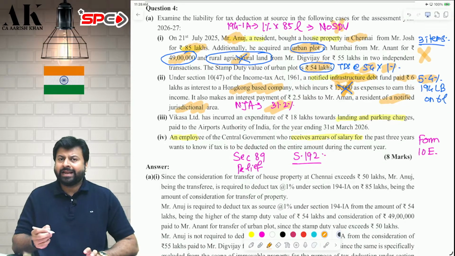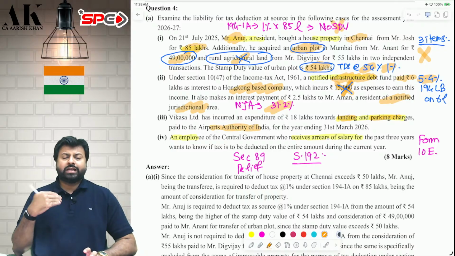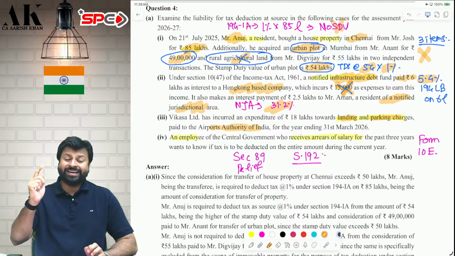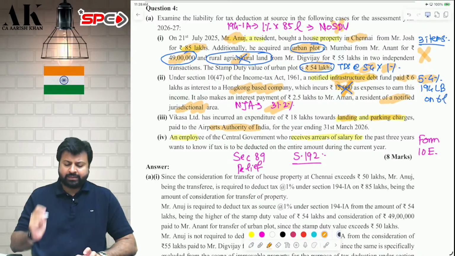Next one, an airline company is paying landing and parking charges to the Airport Authority of India. So the landing and parking charges paid to the Airport Authority of India will be subject to deduction of TDS under 194C and not under 194I, as held by the Supreme Court in the case of Japan Airlines.